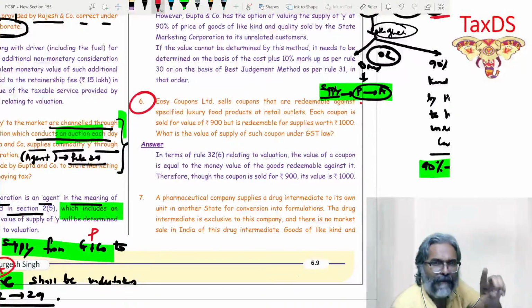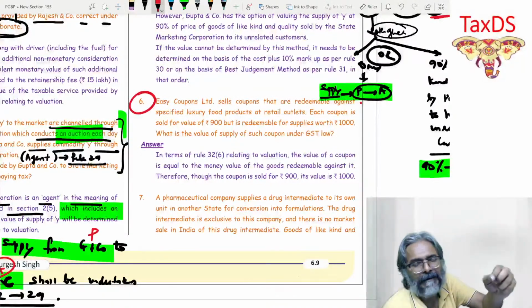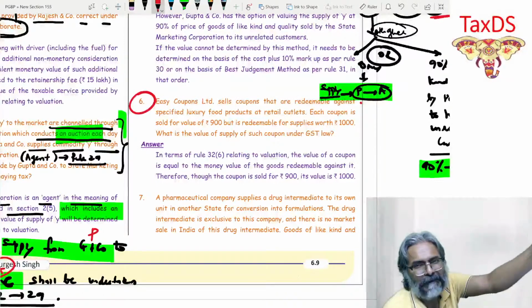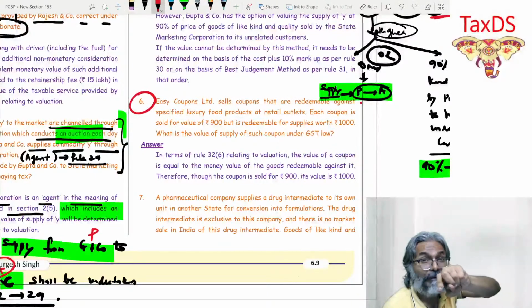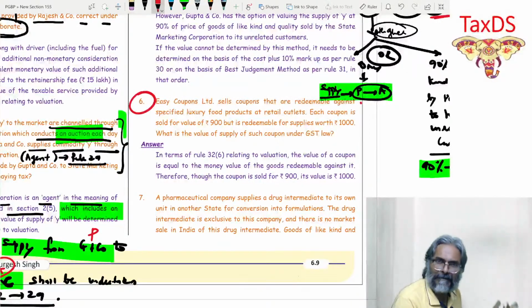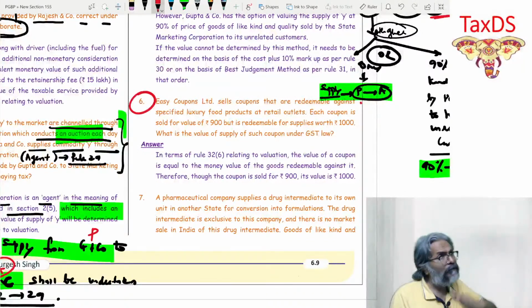If you say, sir, the price that is paid for the coupon should be adopted, then your answer is 15(1), the transaction value. Didn't you realize? Then please go to section 15(1) in that scenario.